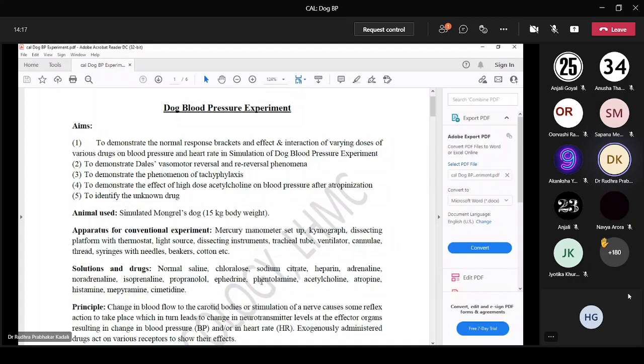The antagonists studied are phentolamine and atropine. For histamine, the antagonists studied are mepyramine and cimetidine. Mepyramine and cimetidine are histamine receptor blockers. Phentolamine is an alpha blocker. Atropine is an anti-muscarinic drug. So we will be studying the responses of both agonists and antagonists in this experiment.